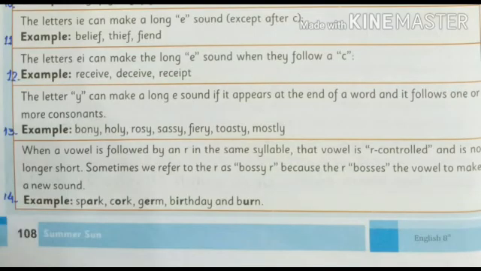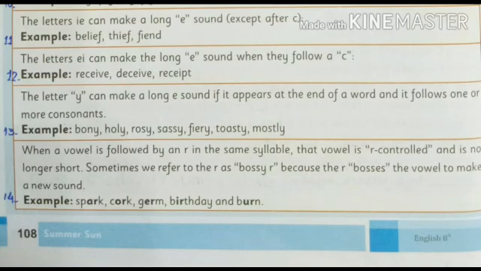Example 11 is the letter IE can make a long vowel sound of E, as in believe. I, E are making a long vowel sound of E. The letters EI can make a long E sound when they follow C. For example, receive, received.